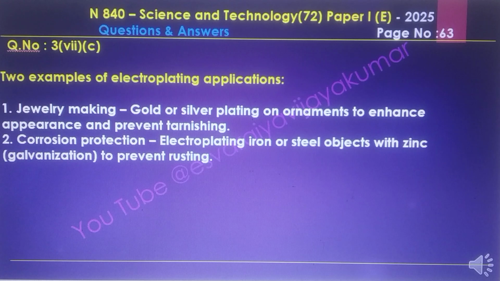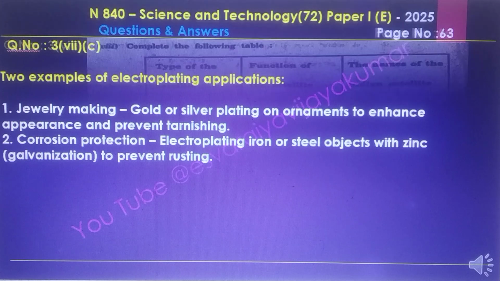Two examples of electroplating applications: jewelry making, gold and silver plating on ornaments to enhance appearance and prevent tarnishing, and corrosion protection. Electroplating iron or steel objects with zinc, galvanization, to prevent rusting.